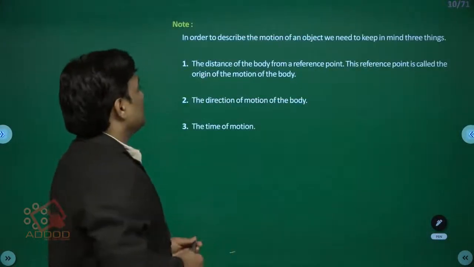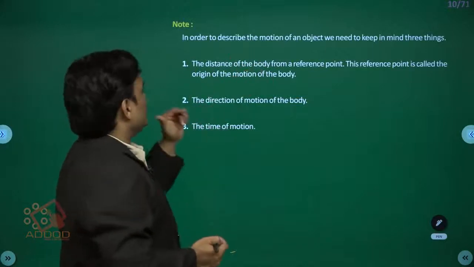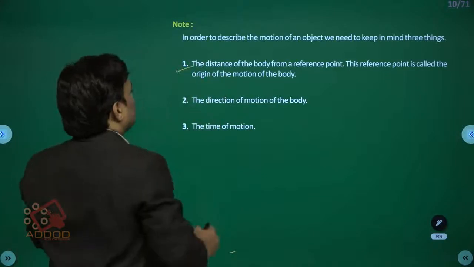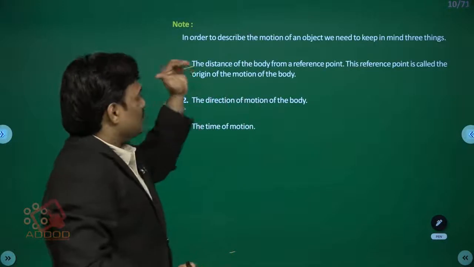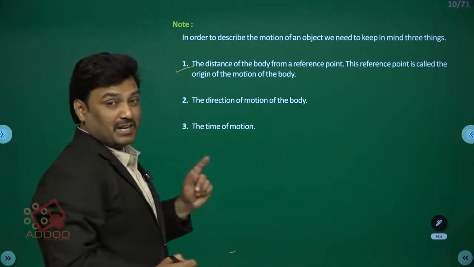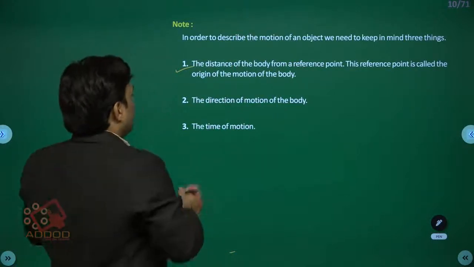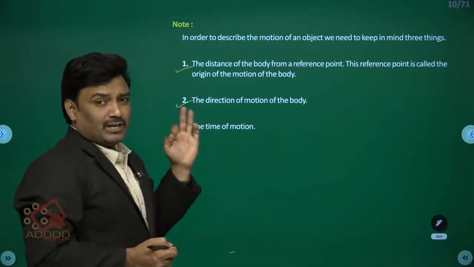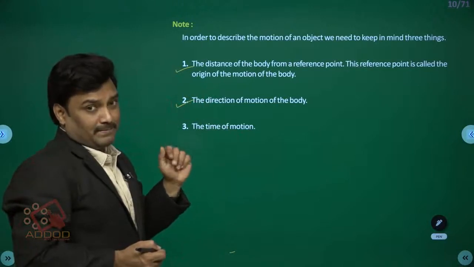Dear students, in order to describe the motion of an object, we need to keep in mind three things. Number one, the distance of the body from the reference point. This reference point is called the origin of motion of the body, from where it started. And the direction of motion of the body. Once it has started from the origin, in which direction is it moving? That should also be in your mind.